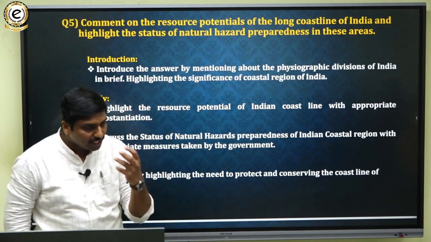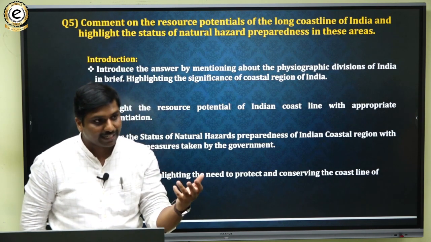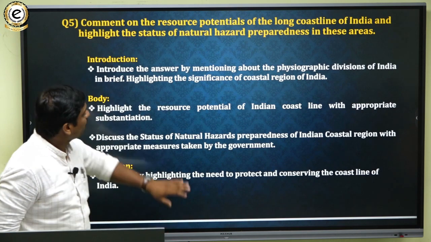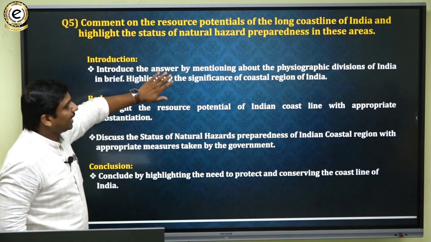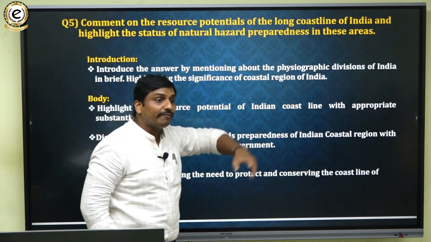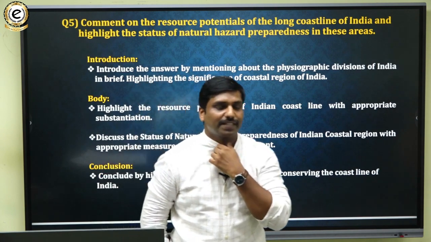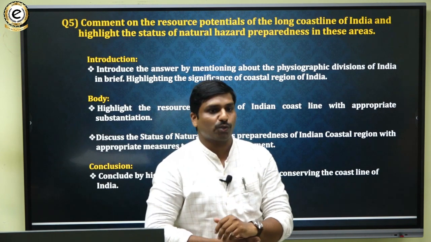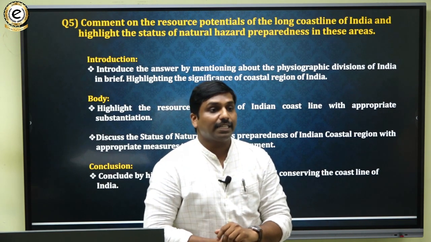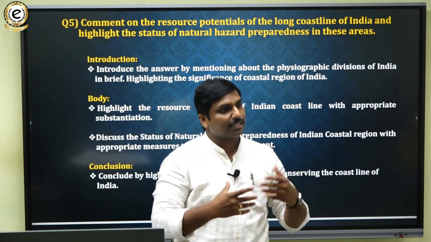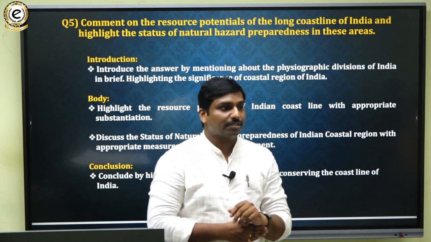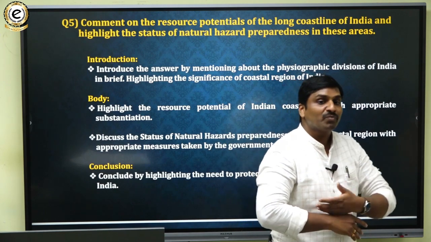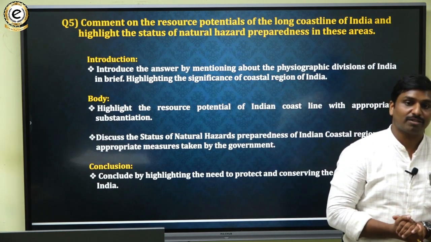As the chief question is with respect to coastal areas and coastline, in the introduction you can introduce the answer by mentioning the different physiographic divisions of India, stating that India is well known for rich and vivid physiographic divisions. It contains various mountains, various plateaus, deserts, and along with this it also contains a rich coastal region.